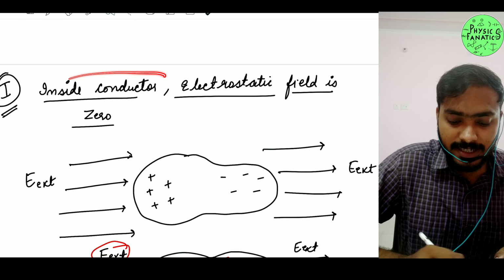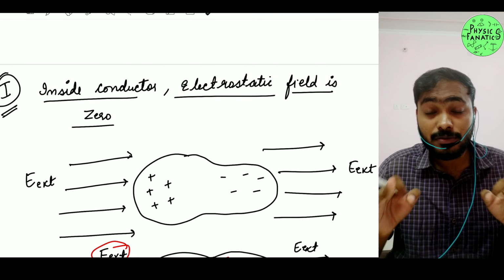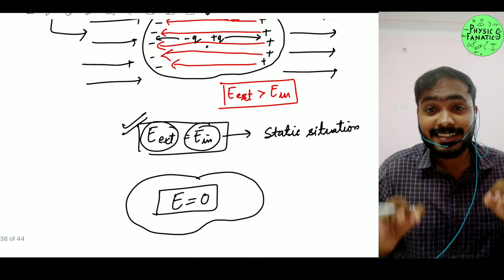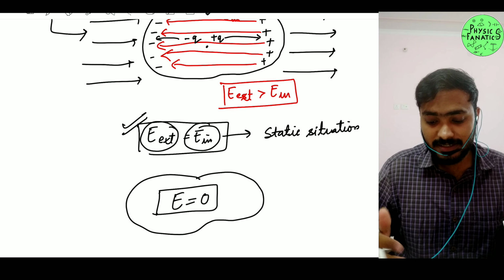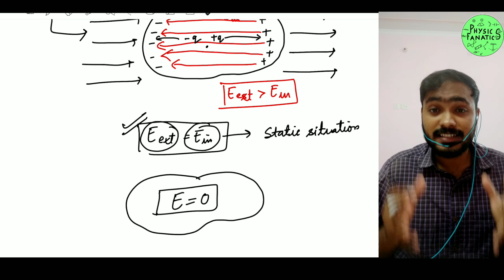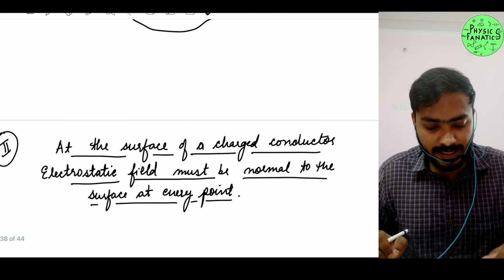The first property says that inside a conductor the electrostatic field is 0. That is, the electric field in the static situation will be equal to 0. That is the property of a conductor; this is how we define our conductor. So inside your conductor the value of electric field is 0 in static situation. I hope that is understandable. Great. Let's move on to the second property.